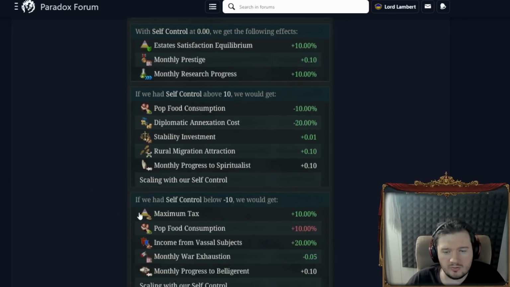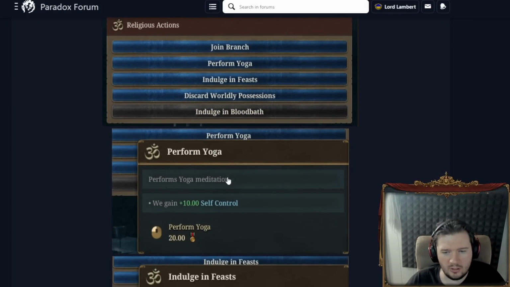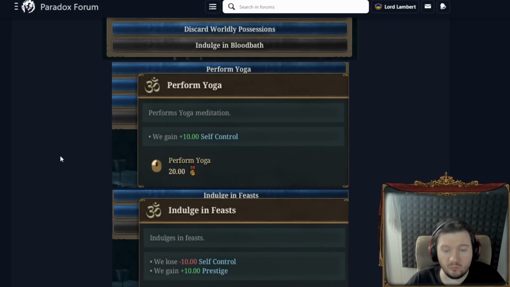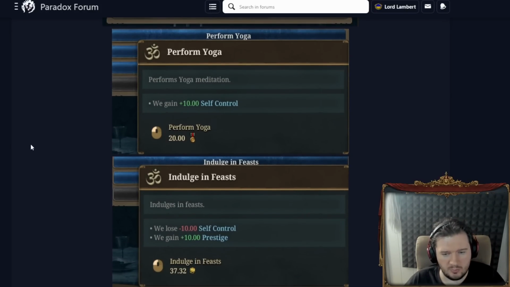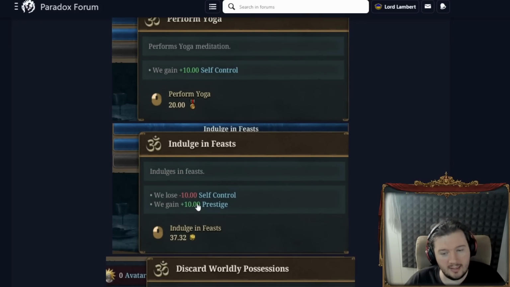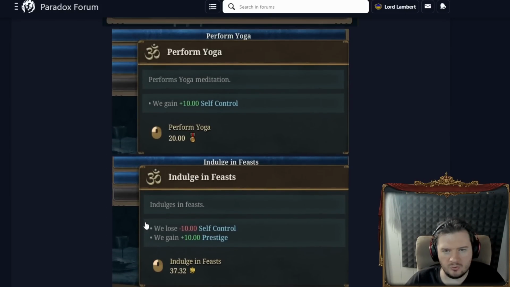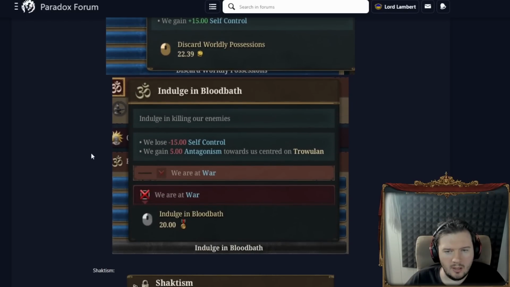What actions are you saying? Is it these actions? Performing yoga? Okay, these are the actions. Join in branches, perform yoga, indulging in feasts, discarding worldly possessions, and indulging in a bloodbath. Okay. Costing prestige to do these things. Gaining 10 for 20 prestige, lose 10 self-control, and gaining 10 prestige. And you also lose some money. Okay. Discarding worldly possessions, lose some money, gain self-control. Okay, fair enough. And you also gain antagonism with indulging in a bloodbath, centered on a single country, so Troyulan.